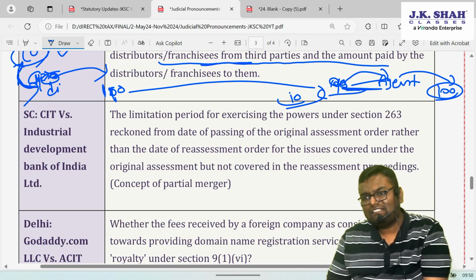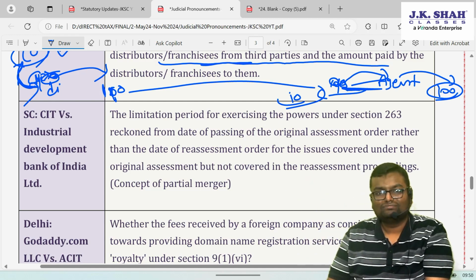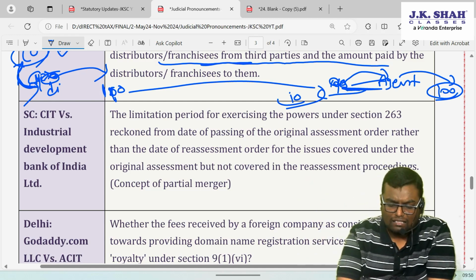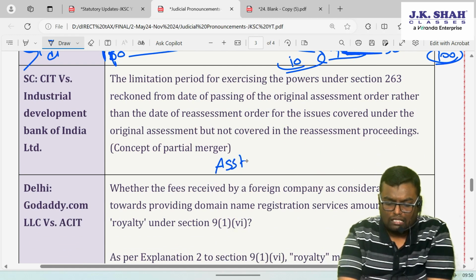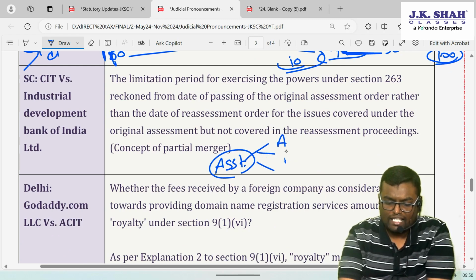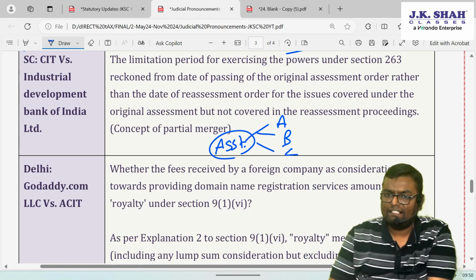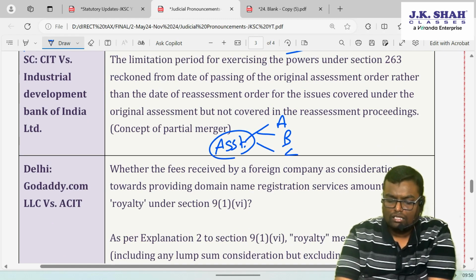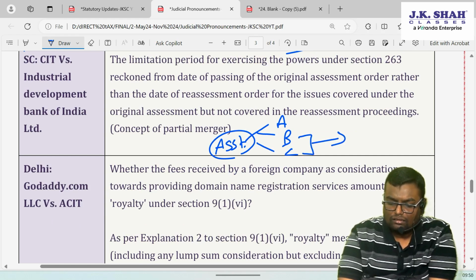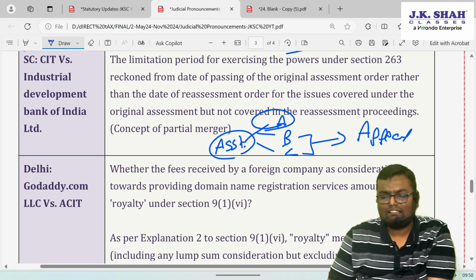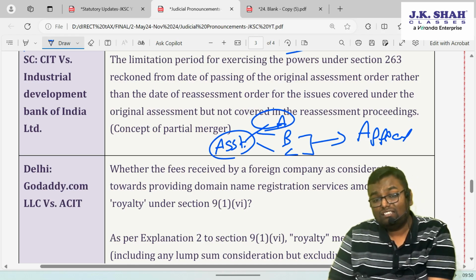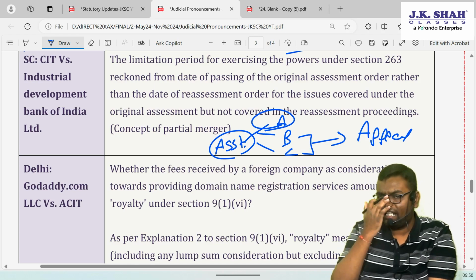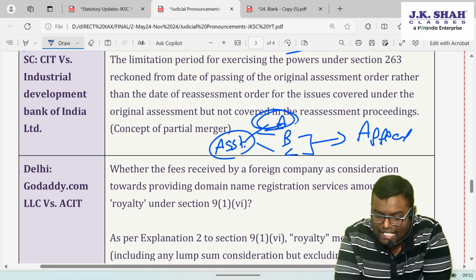But now what if there is an appeal going on against that order? Let's say there is an assessment order containing 3 things, A, B, C. There are 3 transactions decided in that assessment order. Transactions B and C are now in appeal, whereas transaction A is finally settled and no appeal is filed against it. Can this order be revised? Yes, this order can be revised only for matter A.